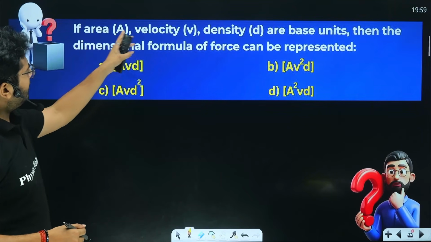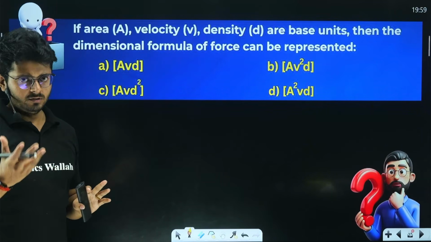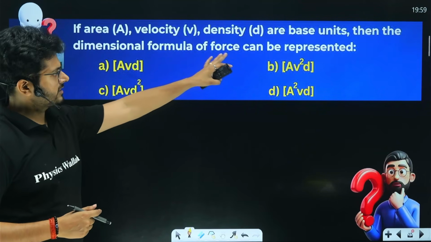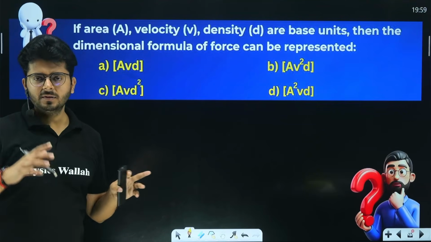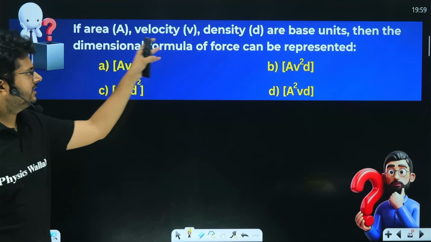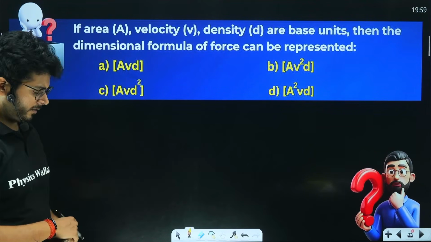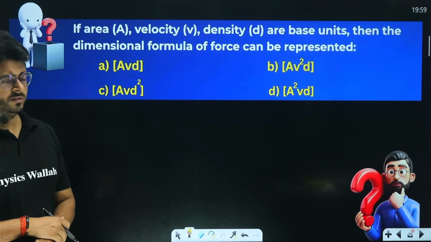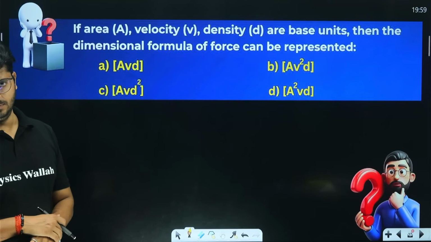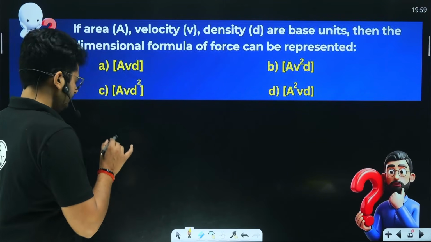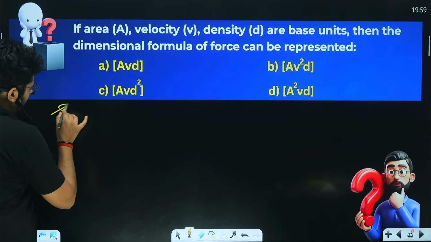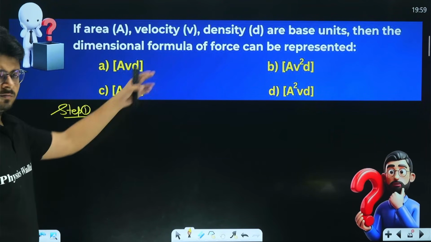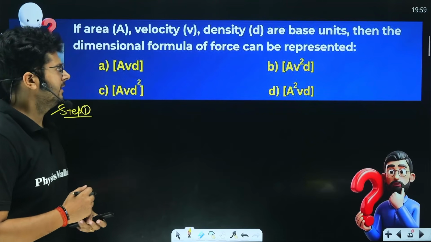Let's say area, velocity and density, they are the base units, right? They are the base units. Then the dimensional formula of force can be represented. So we want to represent force in terms of these base units, area, velocity, density. No problem, right? We can find the relation between any two physical quantity with the help of simple dimensional analysis. How to do that? To do that, let's take the step number 1. What is the first step? Right, this is one of the previous year NEET examples, right?